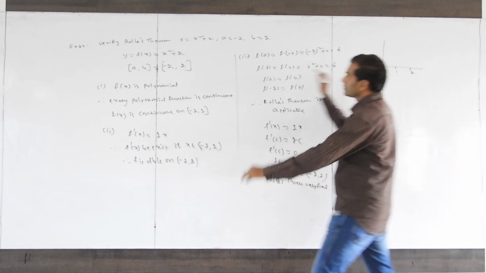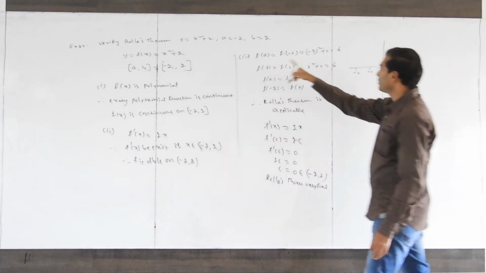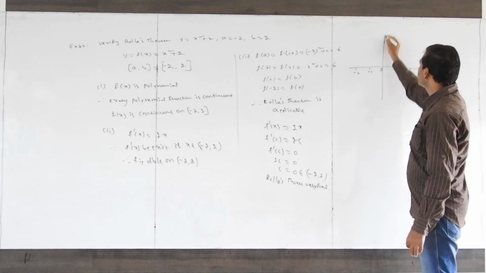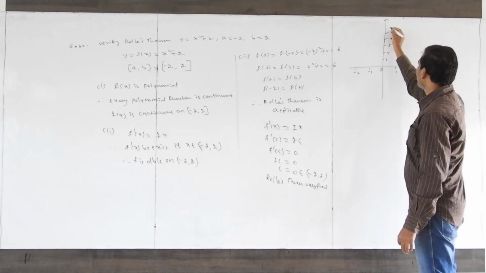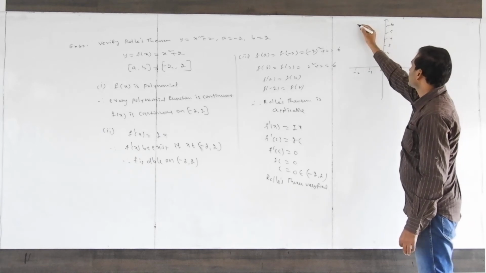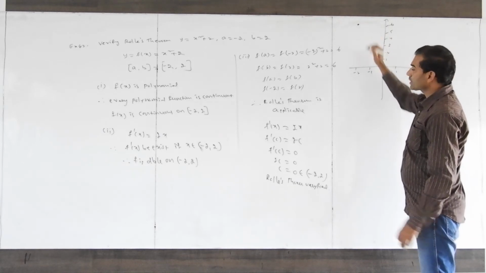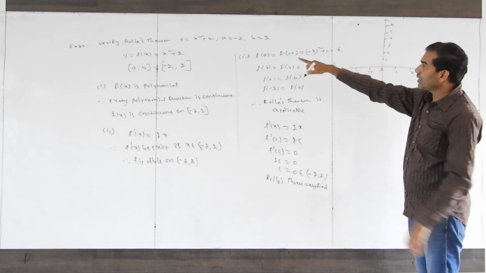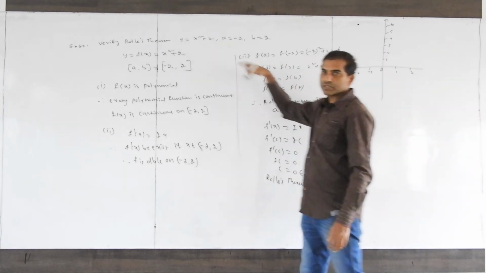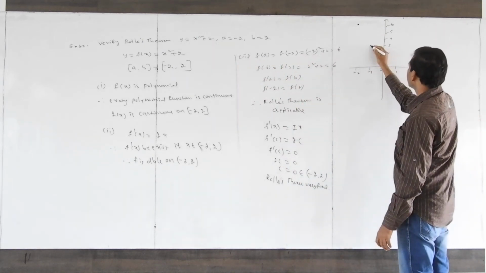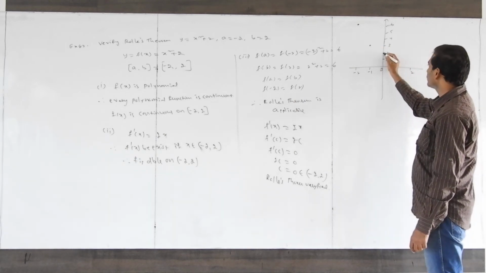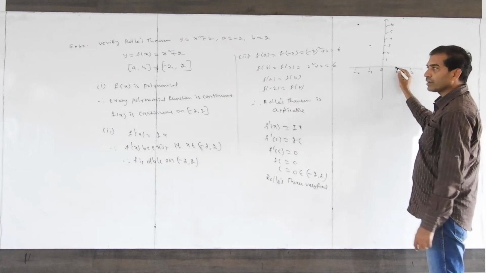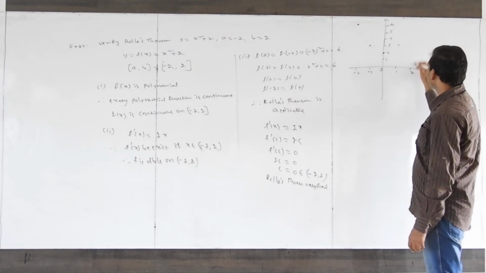Minus 2, value is 4. Minus 2 whole square is 6. Here 1, 2, 3, 4, 5, 6. Next, minus 1. 1 square, 1 plus 2, 3. 0, 0 plus 2, 2. Yes, 1, 3, 2, 6.